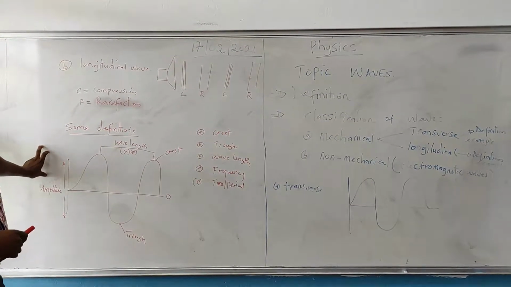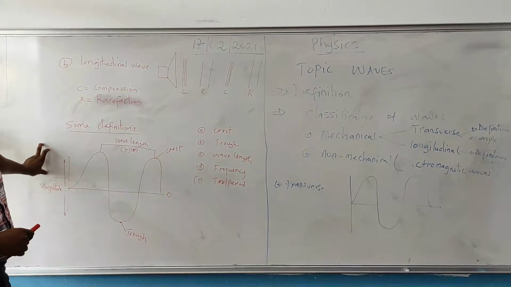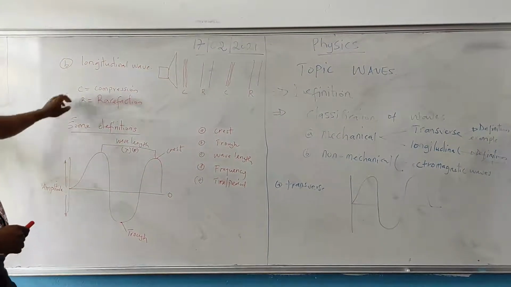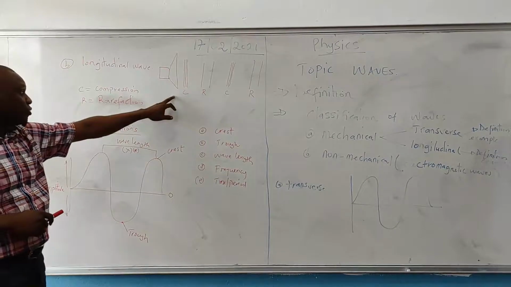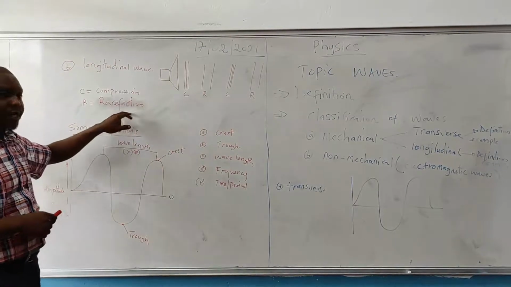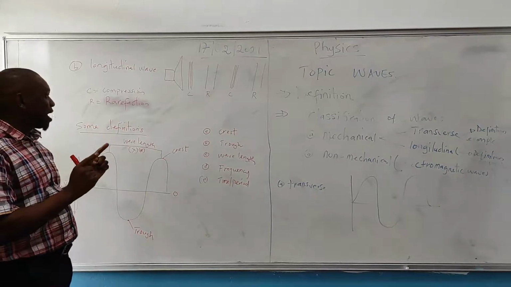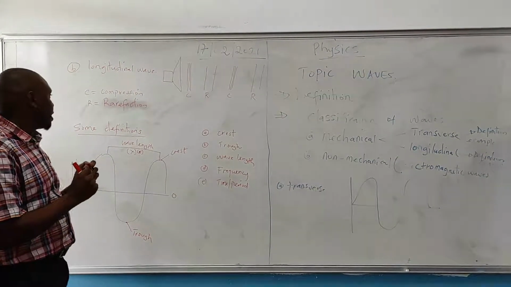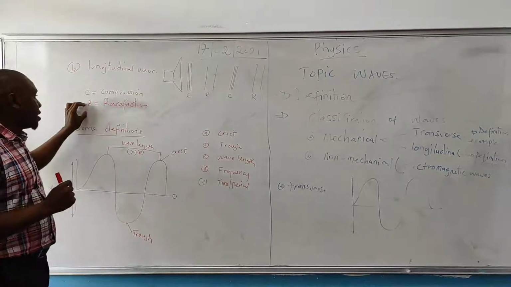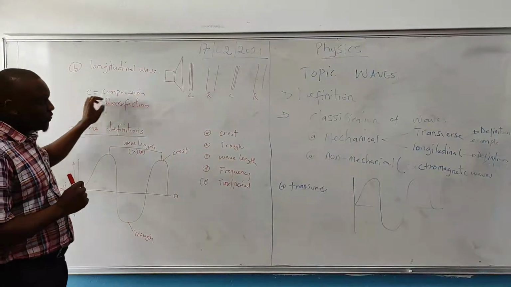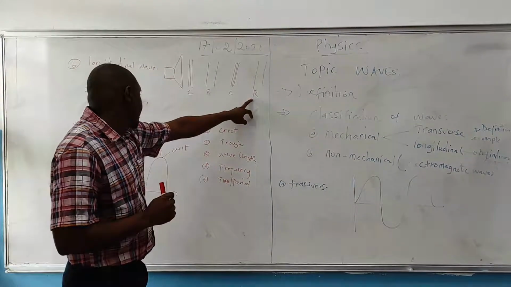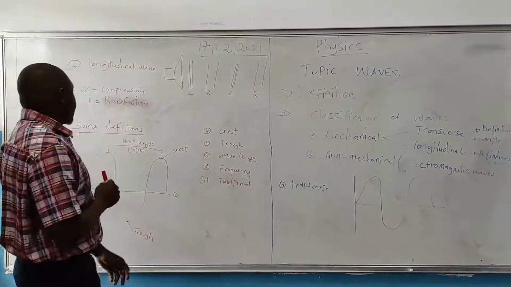A longitudinal wave causes compression and rarefaction. Compression is a situation where waves are being squeezed together more than normal, while rarefaction is a situation where waves are being extended more than normal.